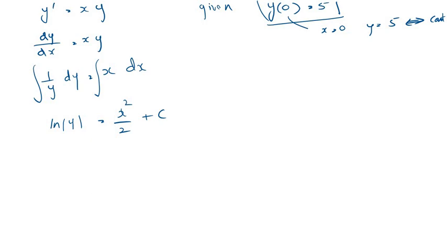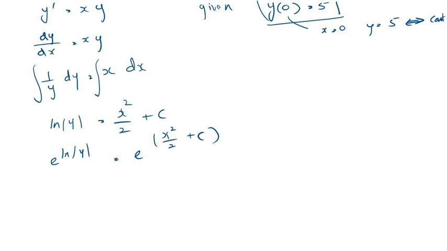When we have an ln on one side and some value on the other side, we can always simplify it further by using e to the power. So we write on both sides e to the power ln y equals e to the power of this entire term, x squared over 2 plus c.